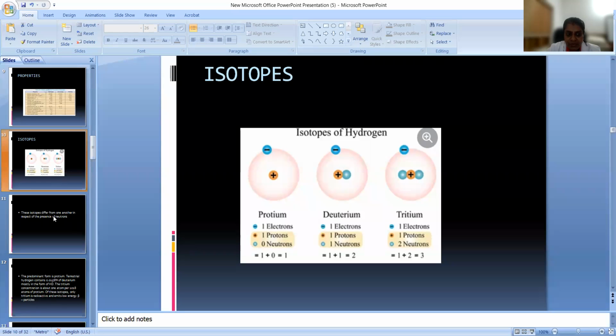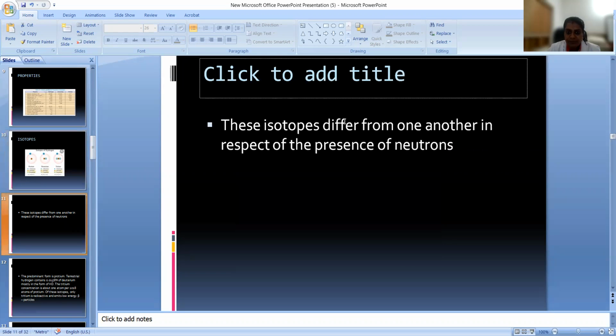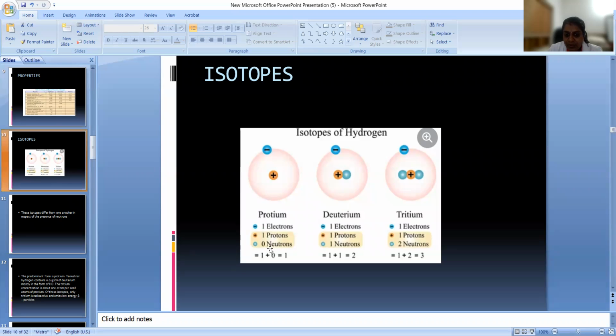Now all these isotopes differ from one another in the presence of neutrons. Look at the neutron here. What is an isotope actually? An isotope is an atom of the same element with the same atomic number but different mass number. We can see that the mass number of protium is 1, the mass number of deuterium is 2, the mass number of tritium is 3.